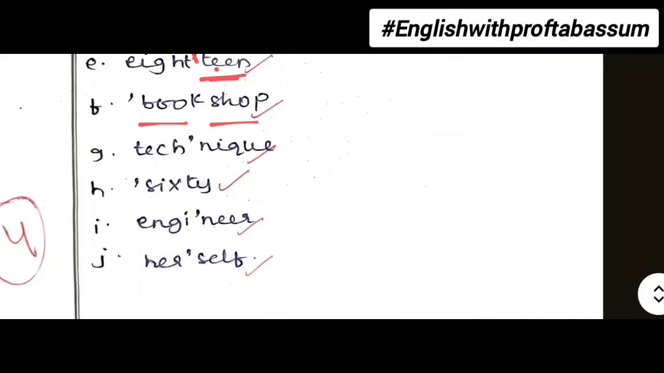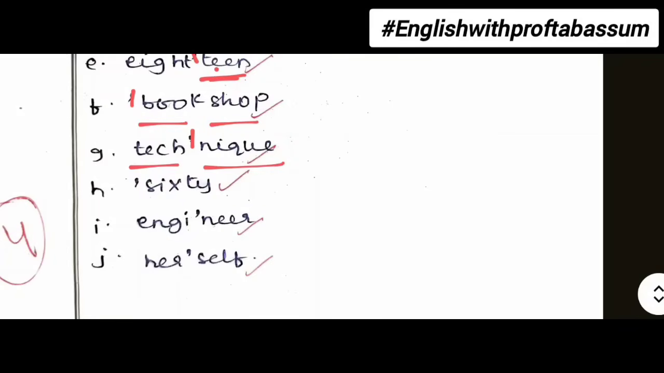Then the word bookshop. Bookshop is a compound word. So for all compound words, means two words that join together to form a new word, we mark stress before the word. So the stress will come before book. Next word is technique. So when a word ends with QUE, you mark stress on last syllable. That is technique. So neek is last.